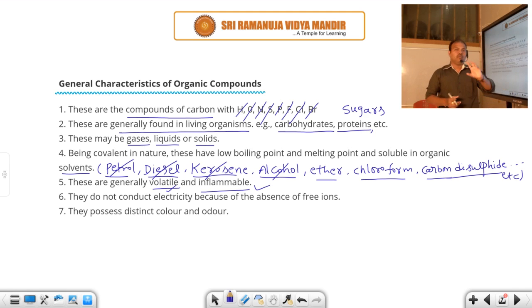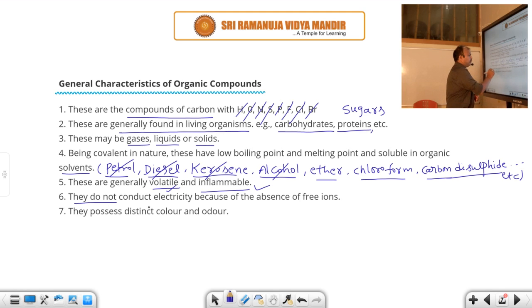When you open the lid, organic solvents or organic compounds easily evaporate at room temperature. So whenever they evaporate at room temperature, they have a volatile nature. Petrol, diesel, kerosene are stored in a tank, otherwise they will evaporate, because they are organic solvents, organic compounds. That's why organic compounds have volatile nature and inflammable nature. Inflammable nature means they can easily catch fire.